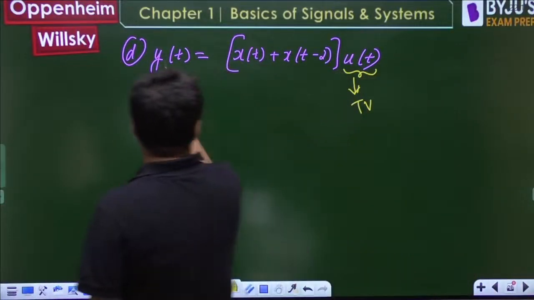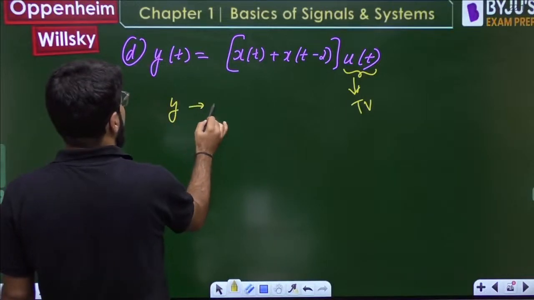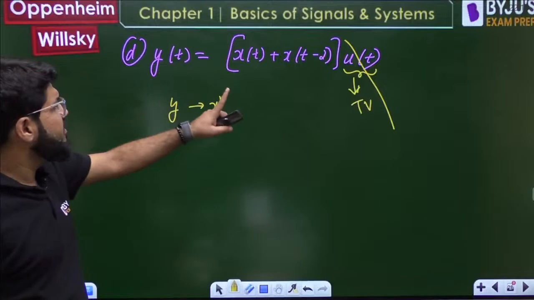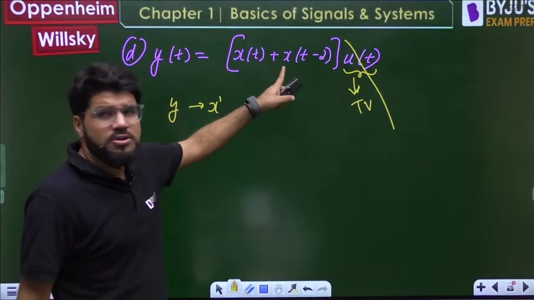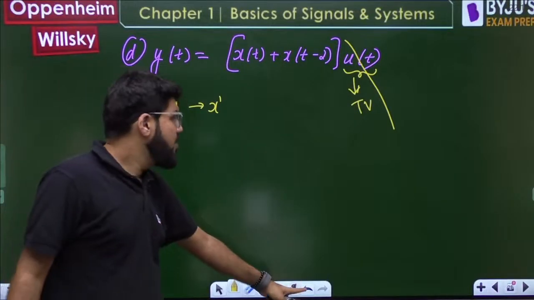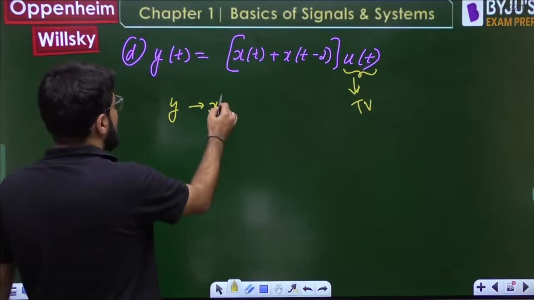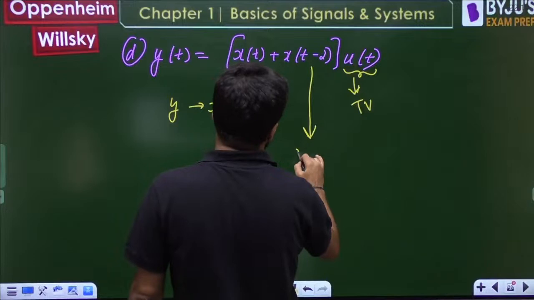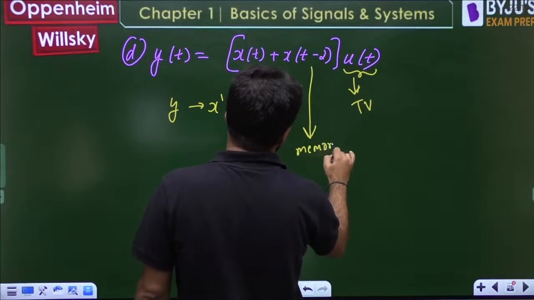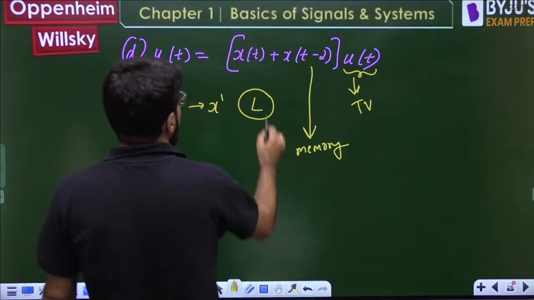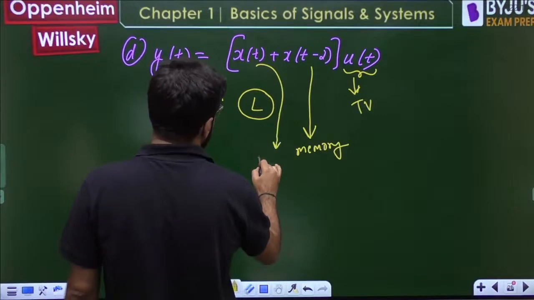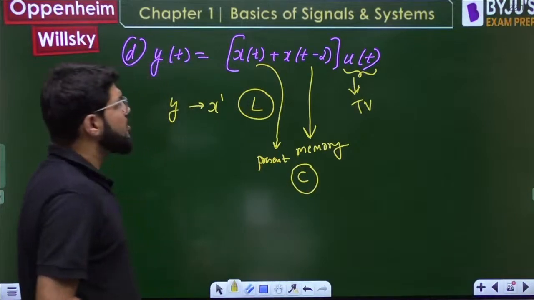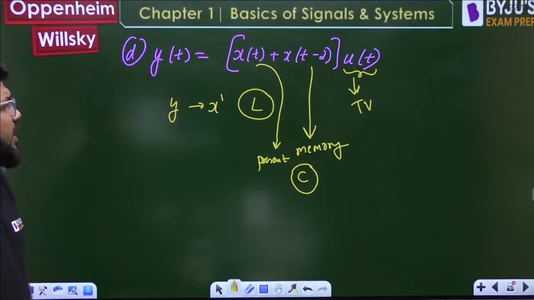But the relation between input and output, y actually depends on x power 1. The u(t) is a separate function of time. The relation between y and x is x power 1, so that is linear. This is clearly t minus 2, it is going towards memory. It is using the past value, but only present and past, no future, so it will be causal.